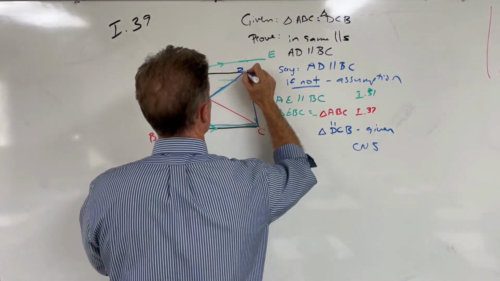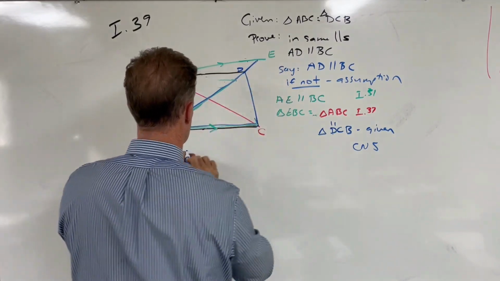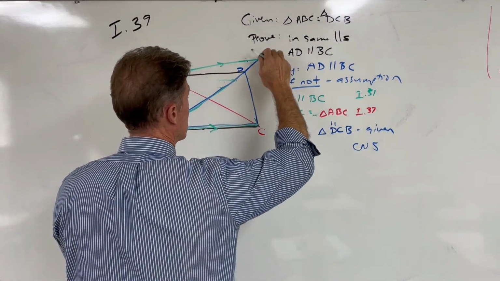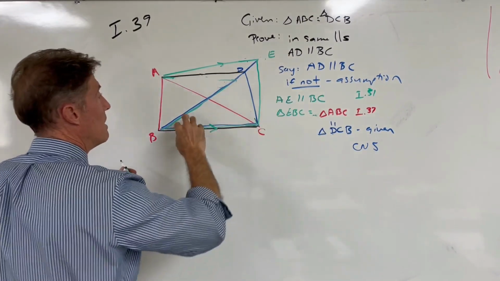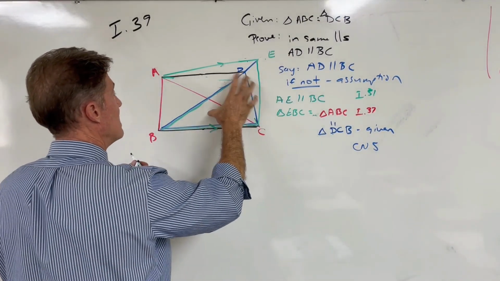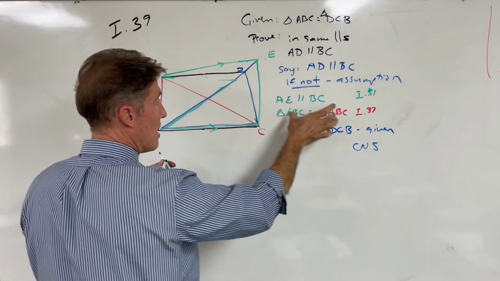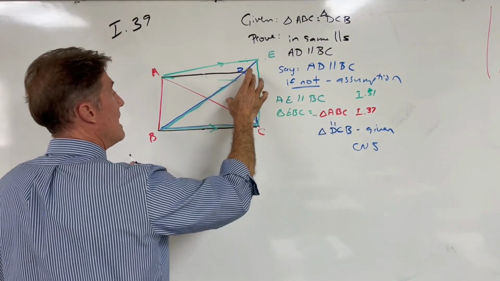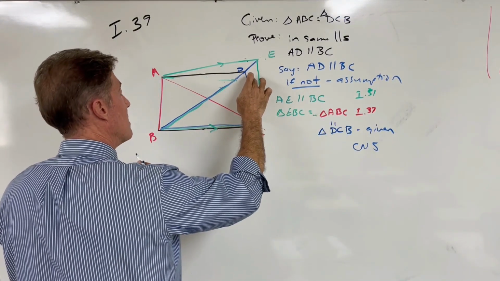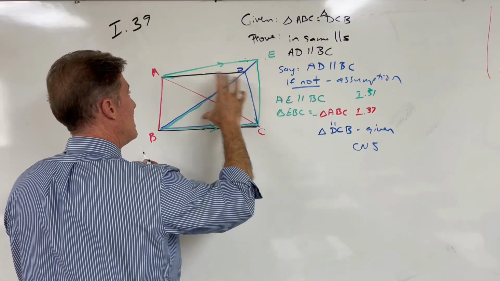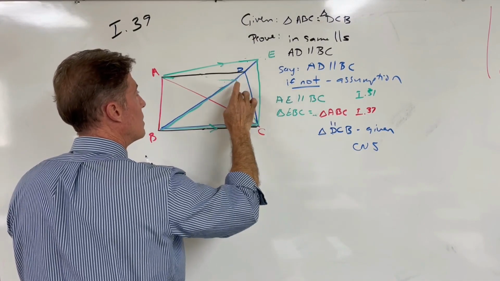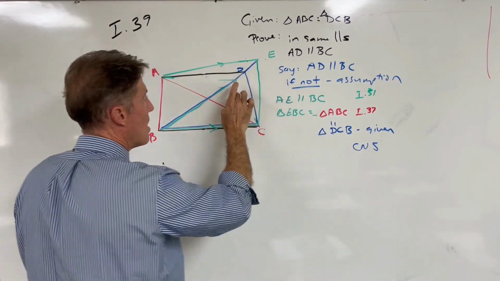And what we can do is we can extend this up here like this. We can connect these points here like this. And now what we're going to prove is that the green triangle is equal to the red triangle through Prop 37. But now the green triangle is the whole and this is the part, and we still have, since the green is equal to the red and the red is equal to the blue, the green is equal to the red, the whole is equal to the part, which is absurd.